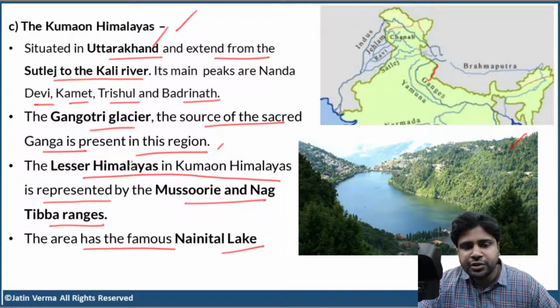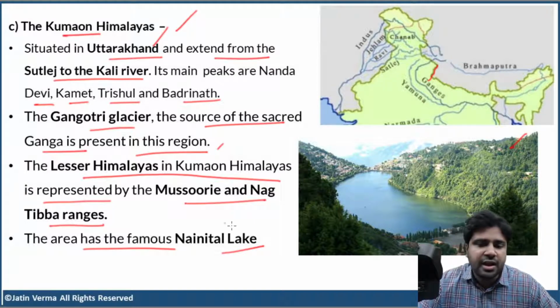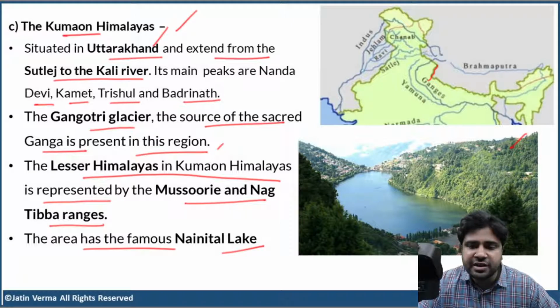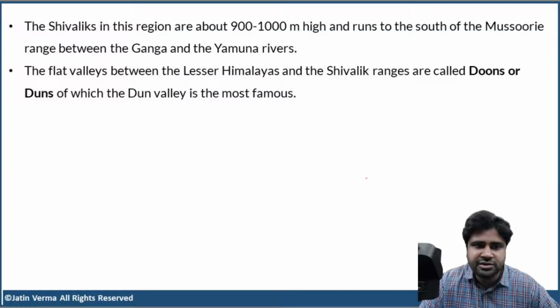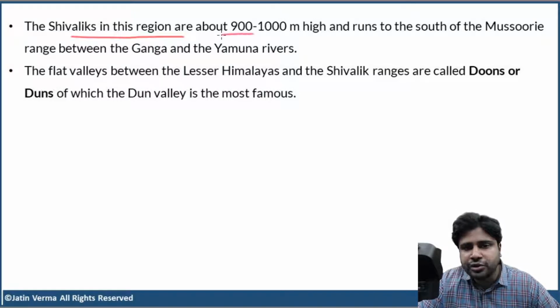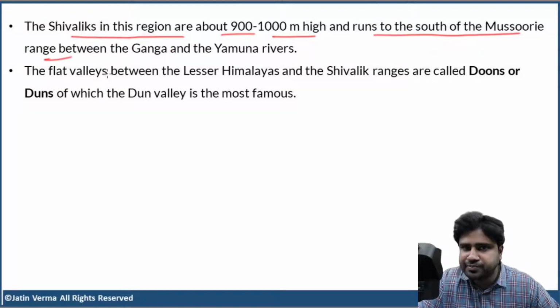And then, what about the Middle Himalayas? When you speak about Middle Himalayas, you have the Mussoorie and Nagtiba ranges in Uttarakhand as part of Kumaon Himalayas. And then the area also has the famous Nainital Lake. Clear, right? Now, the Shivaliks in this region are about 900 to 1000 meters high and they run from the south of the Mussoorie range.